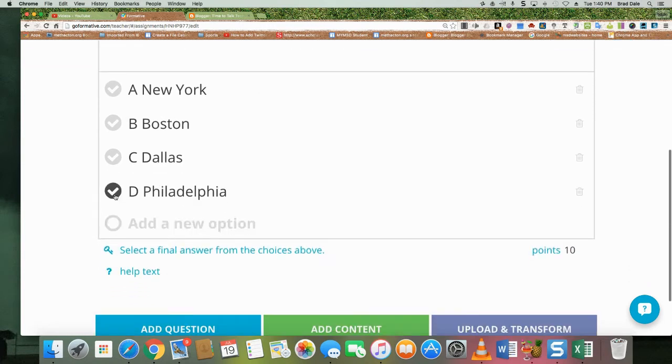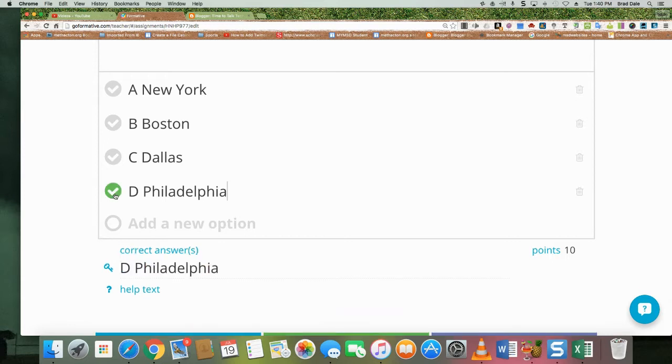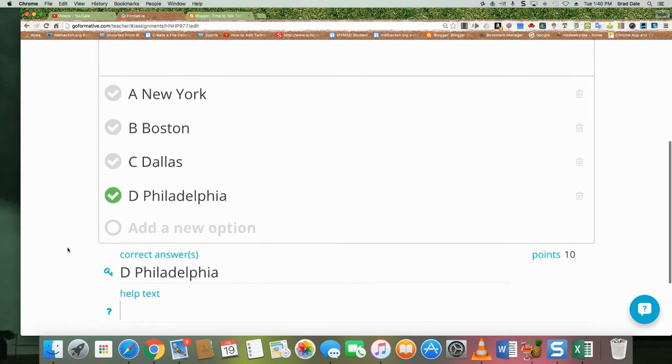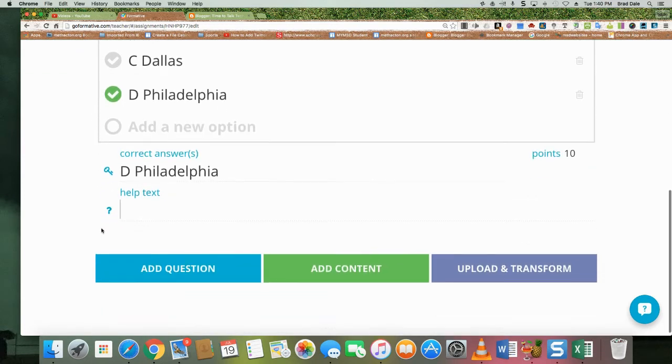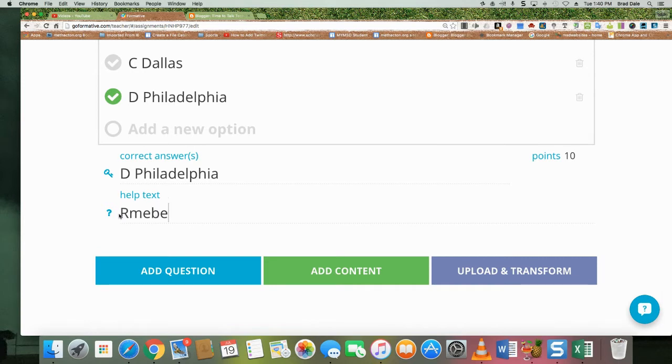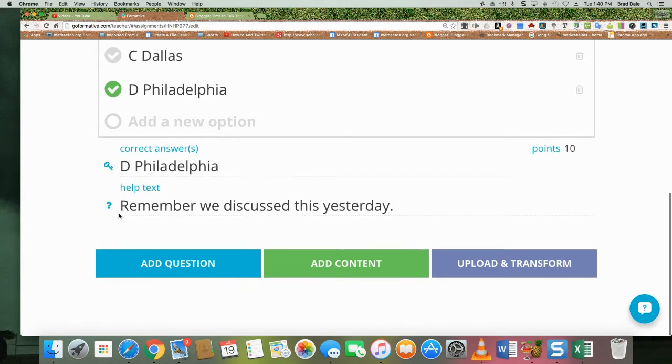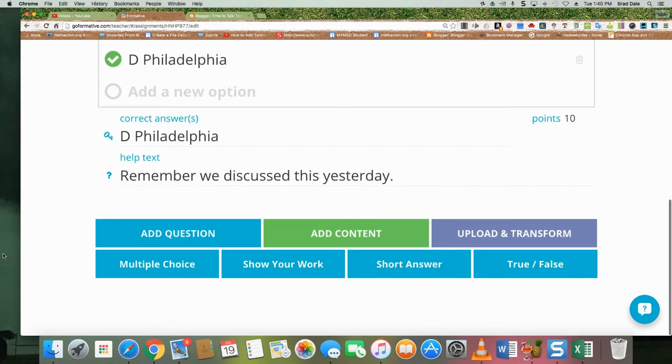What I'm going to do is select the correct response. And then over here, you can change the point value. I'm just going to leave it at 10, but you can go down, you can go up. It is up to you. A help text could be something, if you saw in the previous video, that goes right underneath the question. And I might just say, remember, we discussed this yesterday.